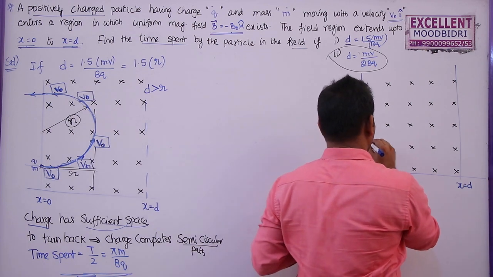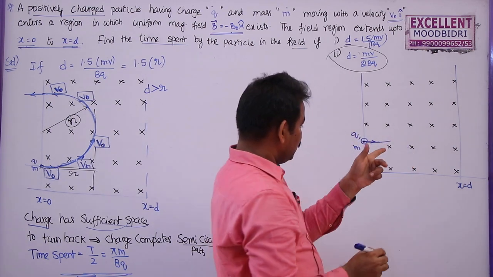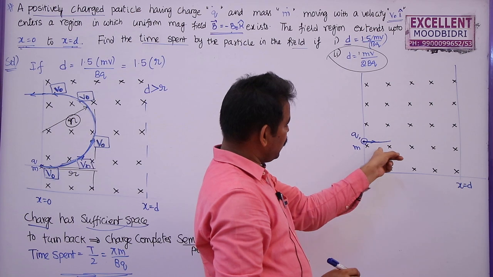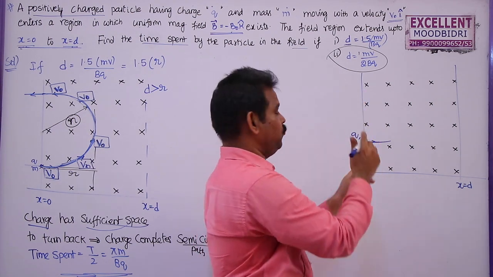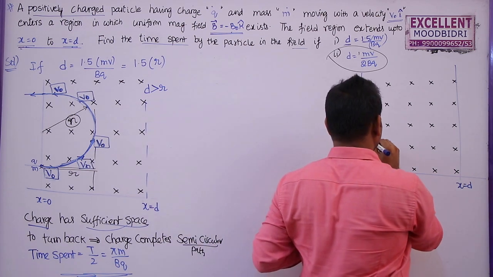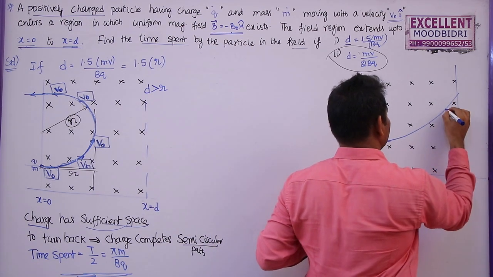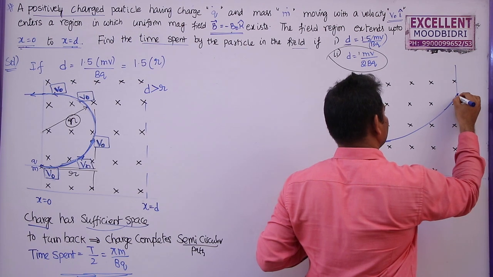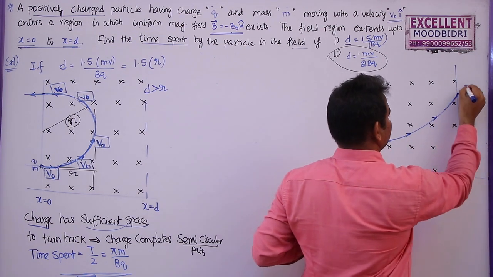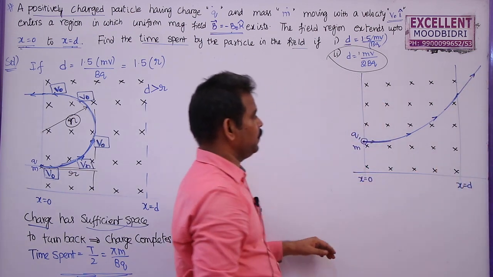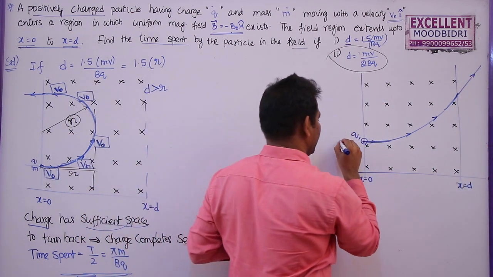So the diagram will be like this, by applying Fleming's left hand rule. This is the field, this is the direction of motion of the charge, and the force will be directed upwards. So it will move in this direction. Before completing the circular path, it comes out of the magnetic field and then moves in a straight line. So this is how we can draw this diagram.